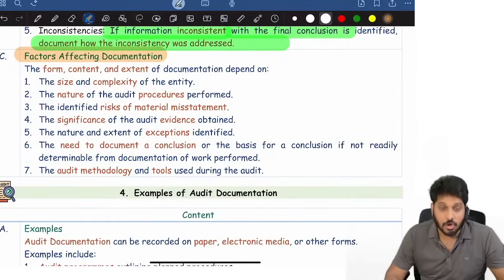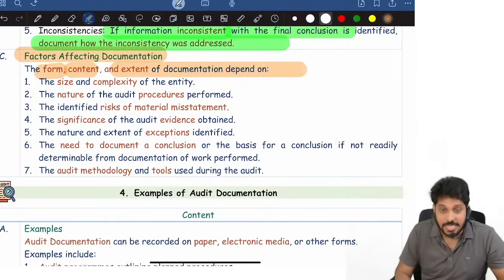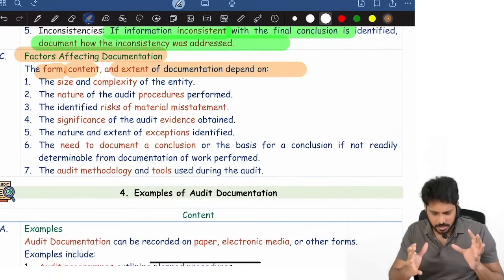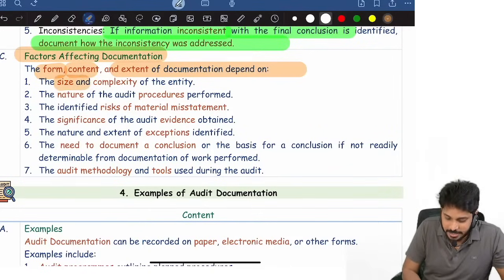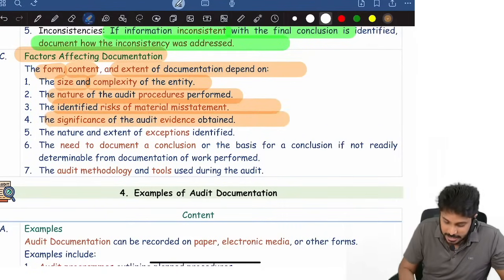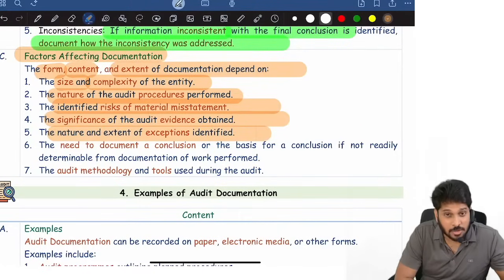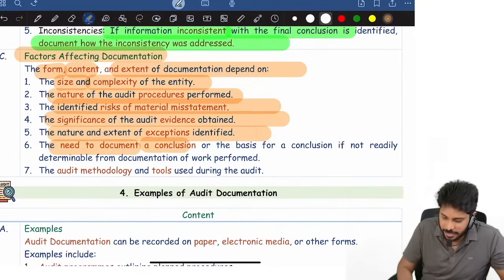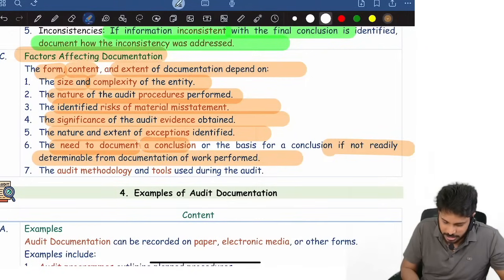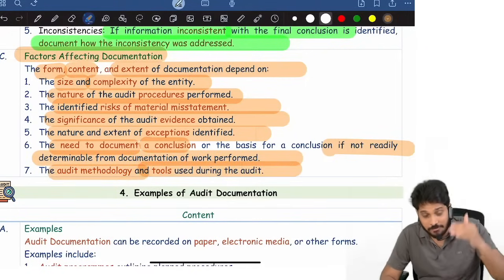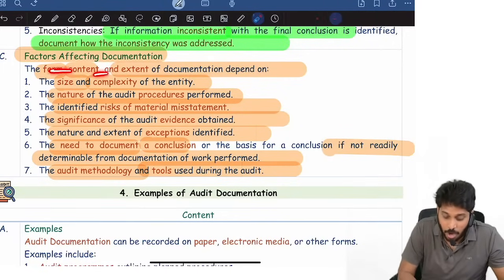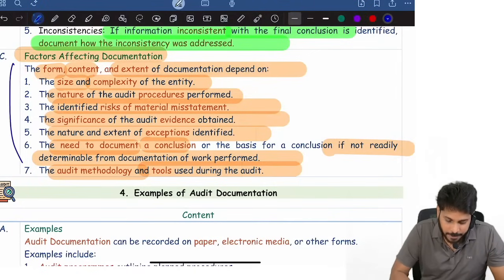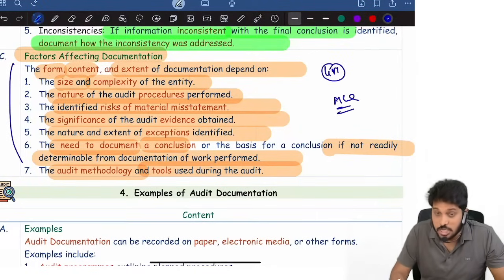What are the factors affecting documentation? The form, content, and extent. What is the format? Electronic or physical? Content: what all you document. Extent: whether you document 100% or a sample. It is affected by the size and complexity of the entity, the nature of procedures performed, the identified risk of material misstatement, the significance of audit evidence obtained, the nature and extent of exceptions identified, the need to document a conclusion for information not readily determinable, and the tools and methods used. These all affect the form, content, and extent of documentation. This itself can be asked as a 4 marks question, or an MCQ can also be asked. Be careful.